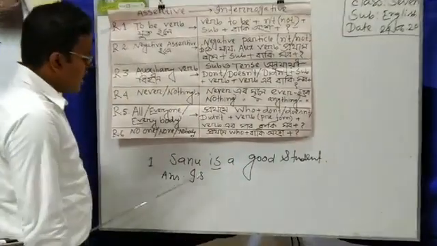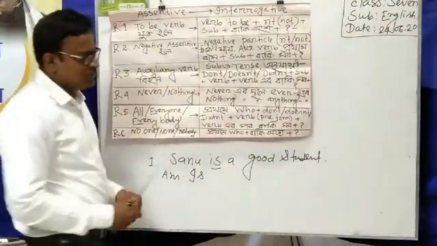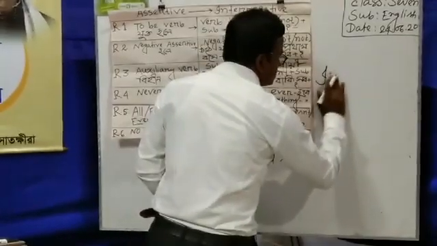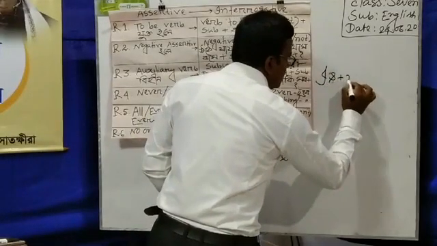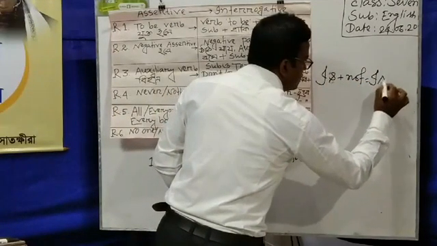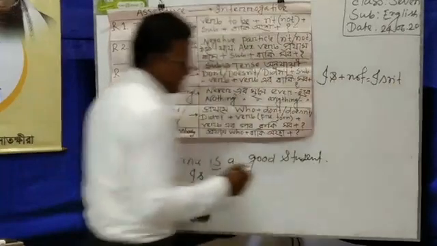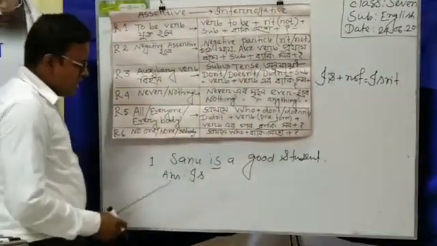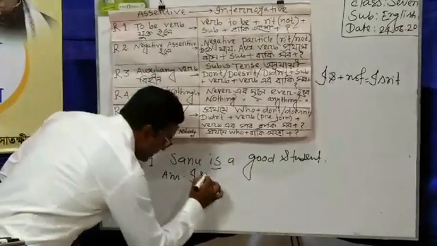That's why I have to write isn't. Dear student, is plus not equal to isn't. Do you see it? So I have to write isn't.